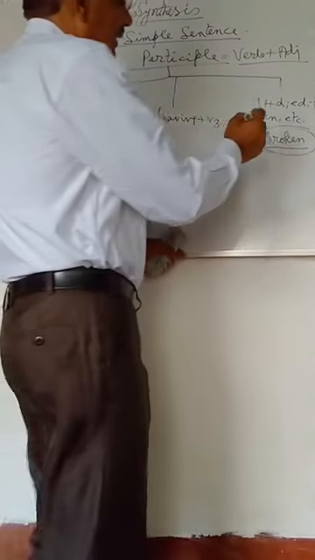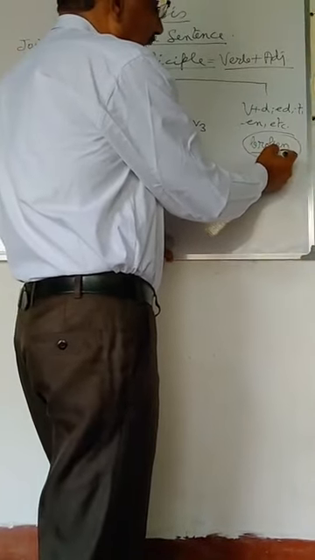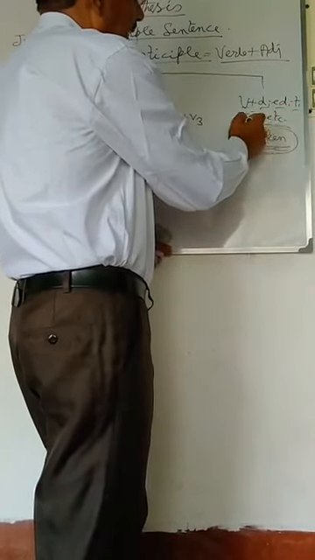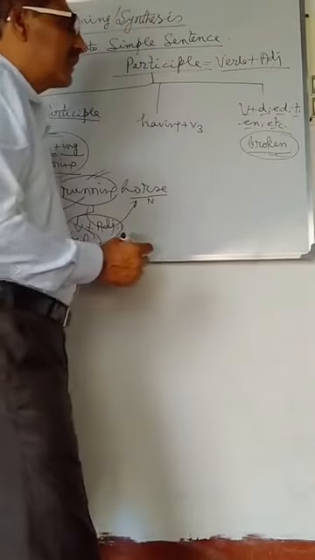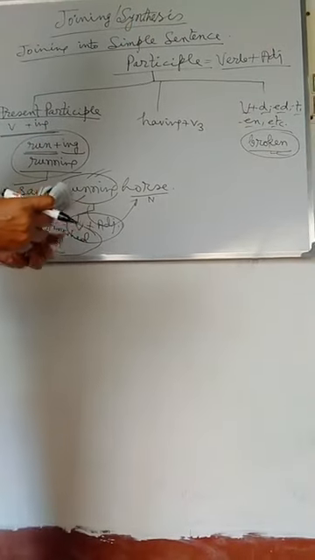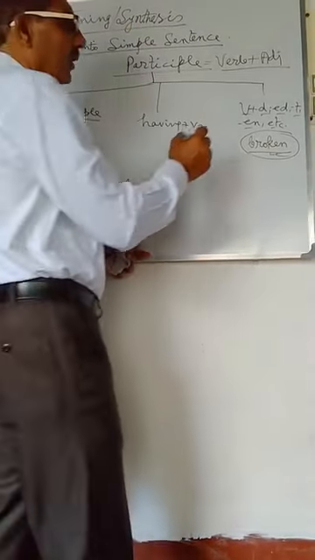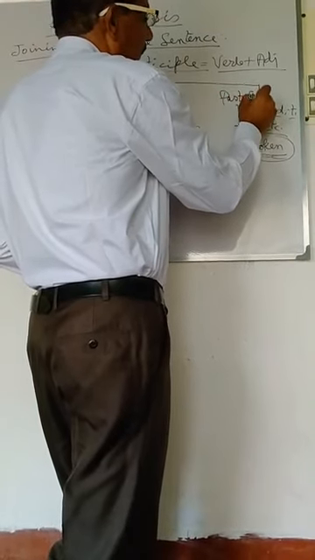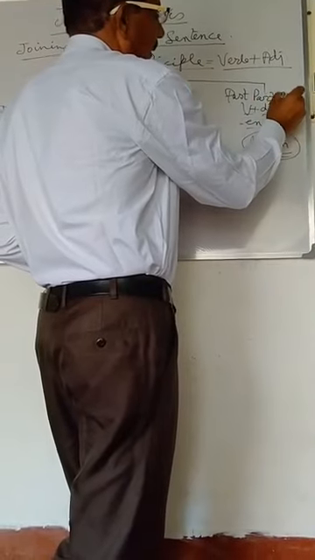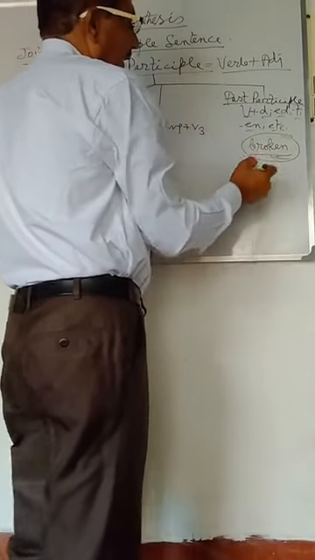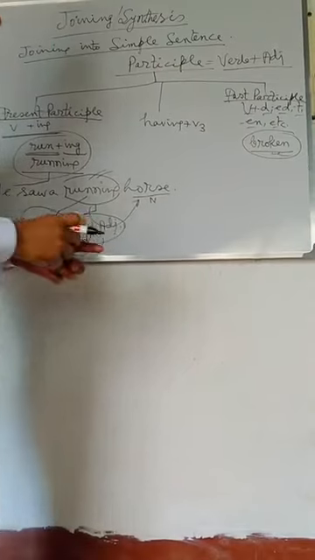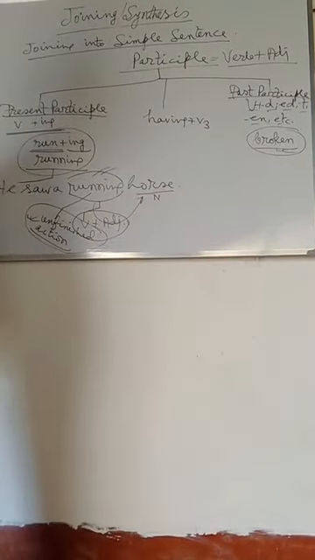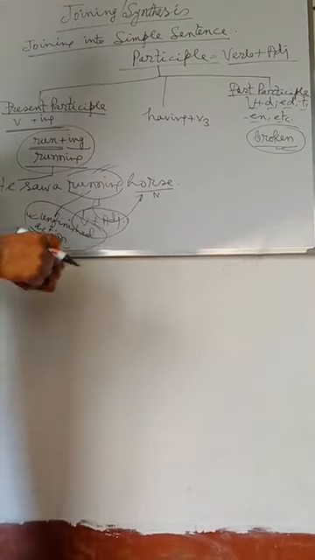Now in the second formation, broken, here V plus D, ed, T, en, etc., that is, V3 form, is used as the past participle word. It is called past participle word. Past participle is the word that expresses the finished action.